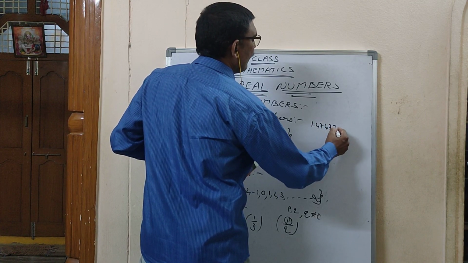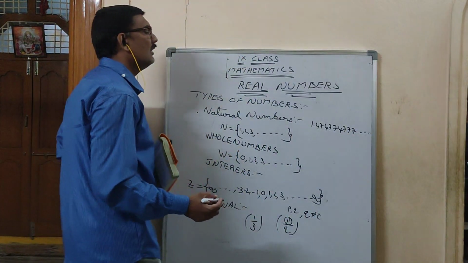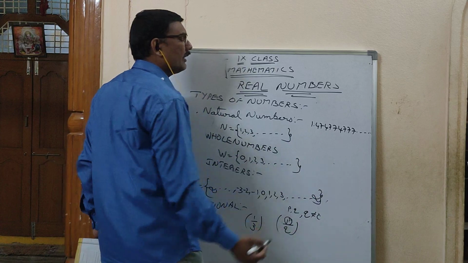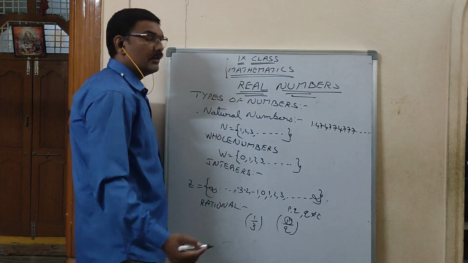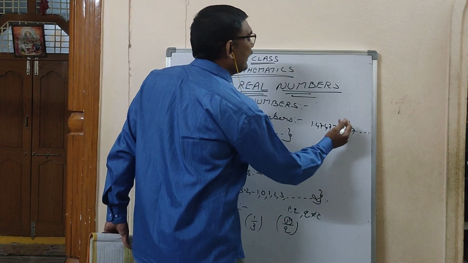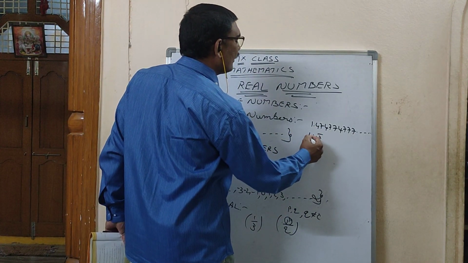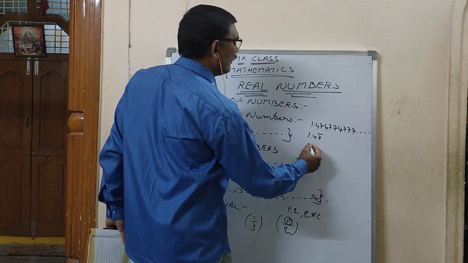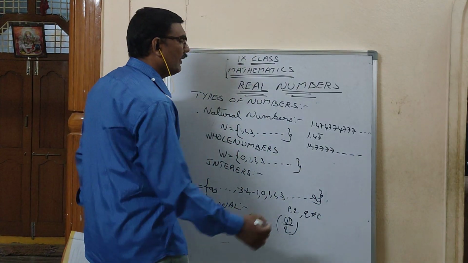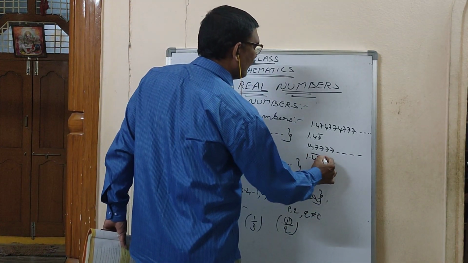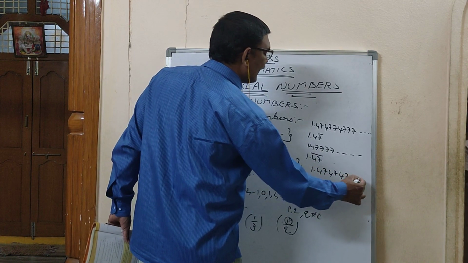1.47, 477, 4777, etc. See here, the first time you wrote 1.47. The second time 4 came, but 7 came 2 times. Next time 4 came, but 7 repeated 3 times. So for this we can't write a 7 bar. 1.47 bar means 7 will keep coming: 1.474747 like this.